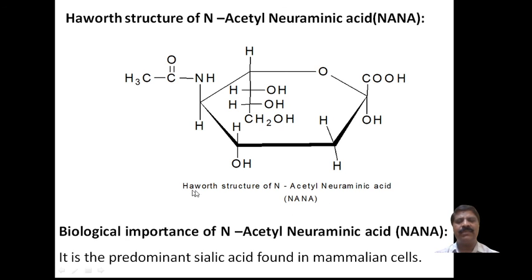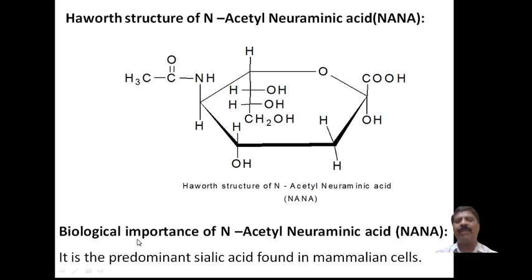NANA, this is N-acetyl neuraminic acid. This is the structure. You just have to practice it one or two times, and it will be easy to recall, because at this position the COOH group is there, and there will be a deoxy group, meaning oxygen is not present. Here the primary alcohol group is not present, so the carbon chain is shorter, only 5 carbon atoms, but it contains an acetyl group, and again a glycerol will be present, and such a structure will be formed.